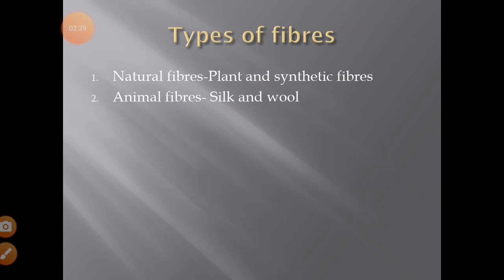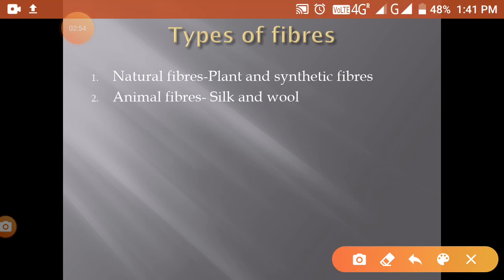Then we have to know about the types of fibers, how chemistry is useful in the clothing industry. We have to know about the types of the fibers. There is some error in the slide. I can correct it. There are two types of fibers. One is the natural fibers and the other one is the synthetic fibers.